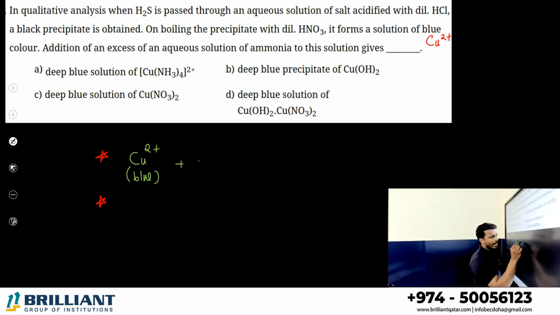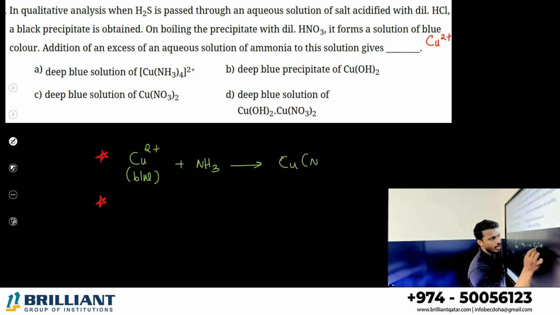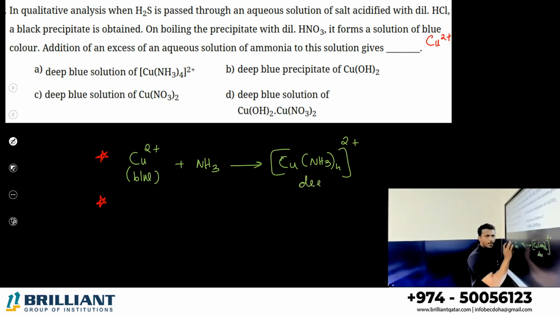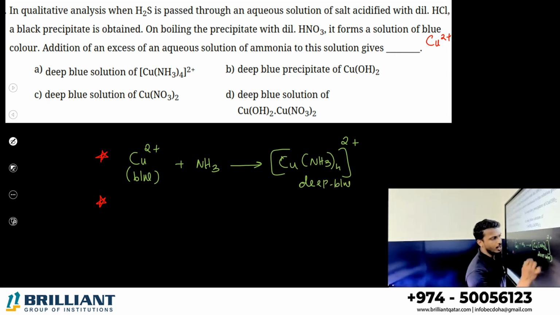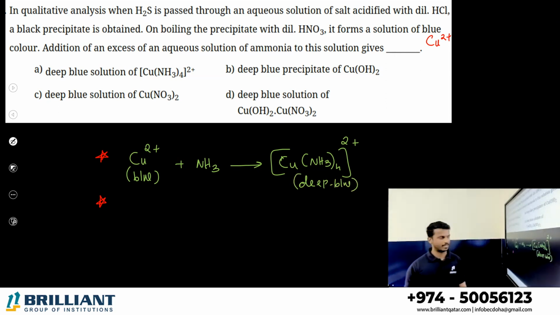When copper reacts with the ammonia solution, it gives a complex of copper and ammonia. Cu combines with 4 ammonia with a charge of 2 plus. It has a deep blue color. The copper 2 plus is a normal blue color, but it becomes deep blue. Cu(NH3)4 2 plus.